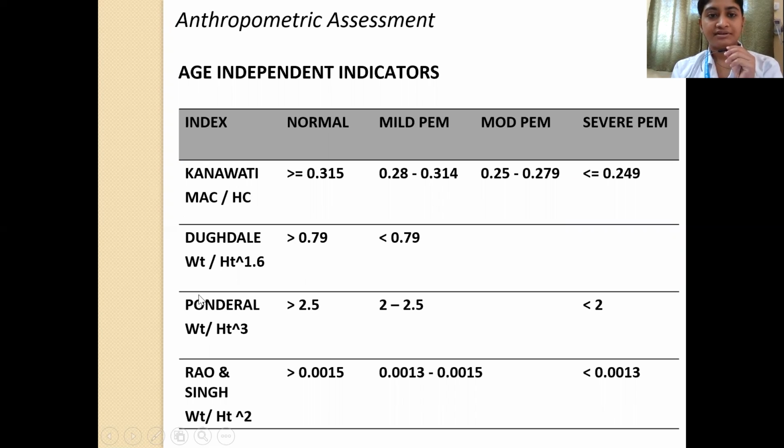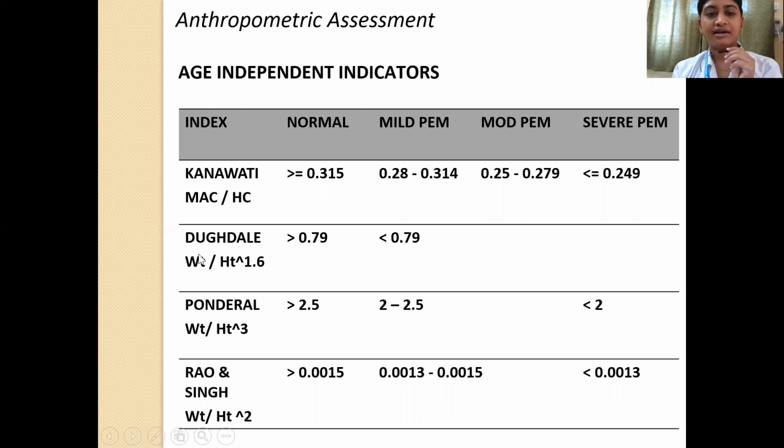There are certain other indices which you can use. One of them is the Kanawati index, Dugdale index, Ponderal index, and the Rao and Singh index. So the Kanawati index is the mid upper arm circumference divided by the head circumference. Normally should be more than or equal to 0.315. If it is between 0.28 to 0.314, then it is mild PM. If it is between 0.25 to 0.279, moderate PM, and less than or equal to 0.249 is severe PM.